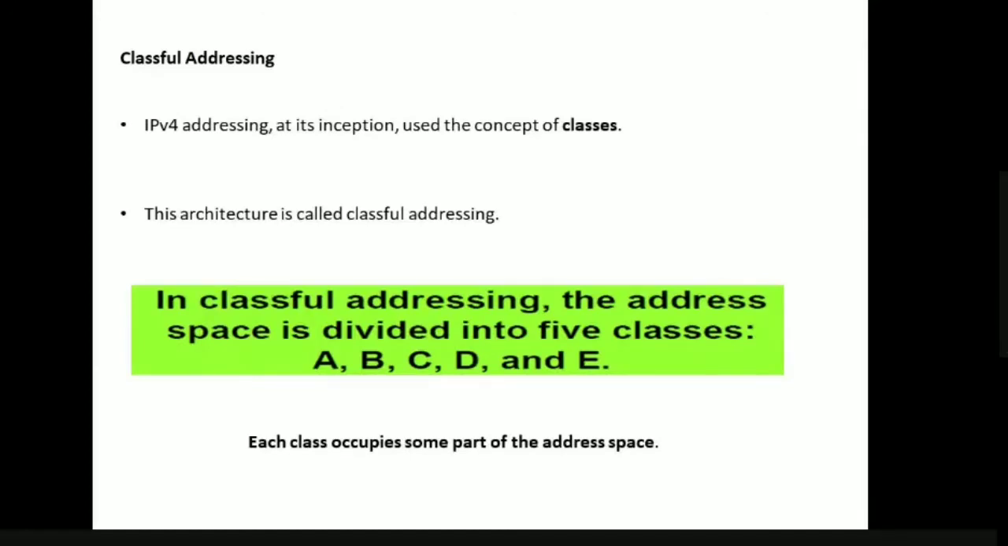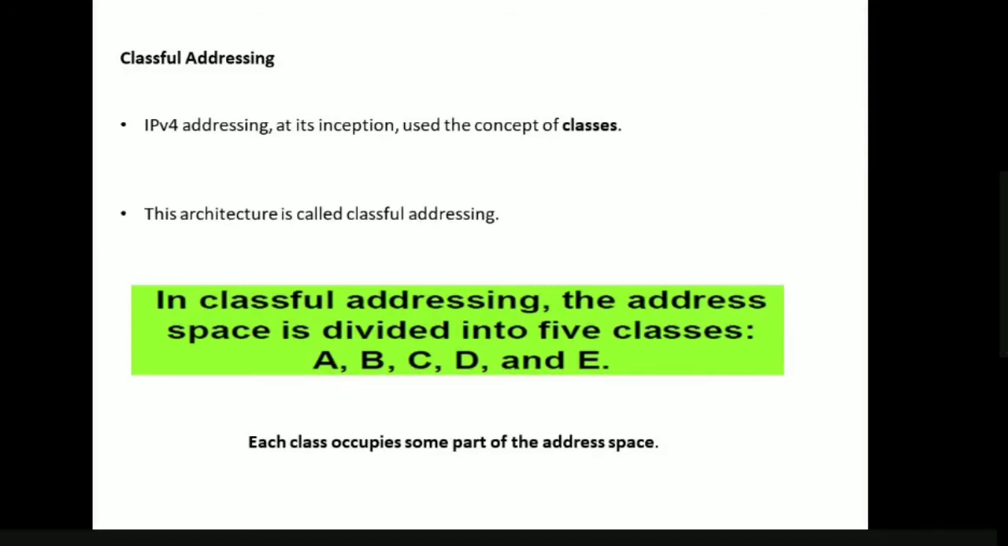Now coming to classful addressing. In IP addressing, we have different types of addressing, and the first scheme we are going to discuss is classful addressing. We discussed how many addresses there are in IPv4: 2 power 32 addresses. This address space has been divided into the concept of classes. When we divide the available addresses in the IPv4 address space into parts or classes, we call that type of addressing classful addressing.